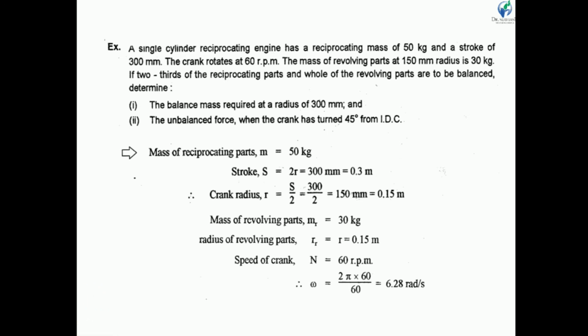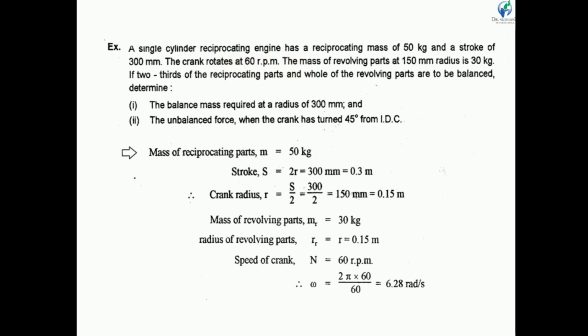So here the example is given: a single cylinder reciprocating engine has a reciprocating mass of 50 kg and a stroke of 300 mm. The crank rotates at 60 rpm.